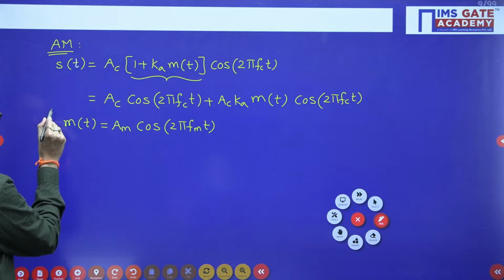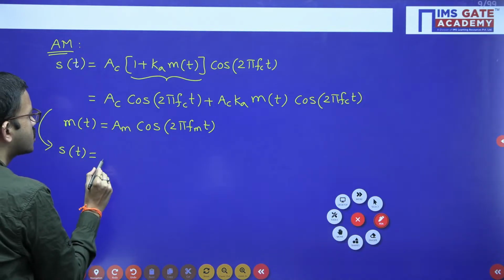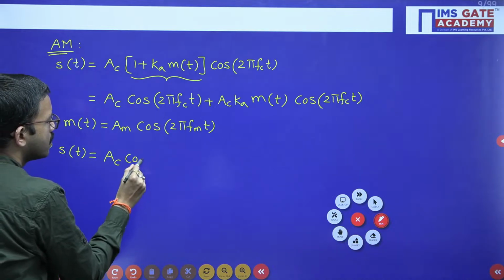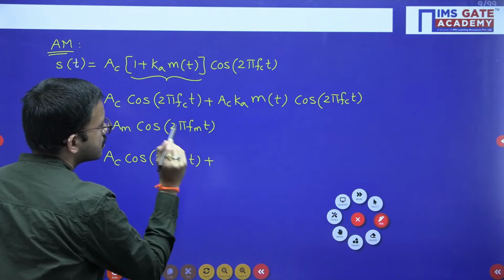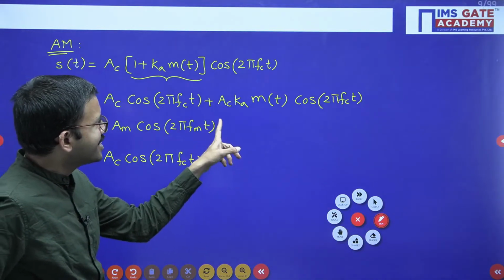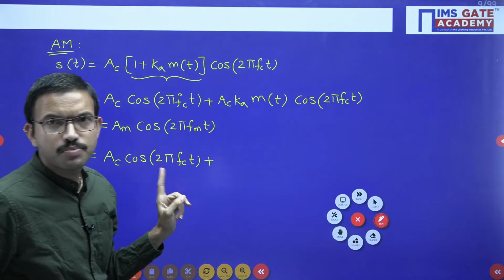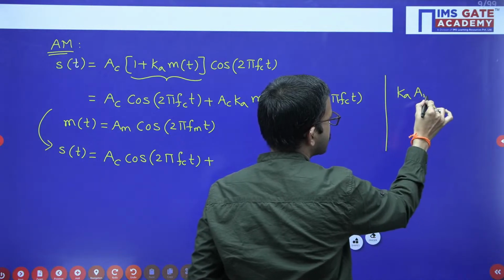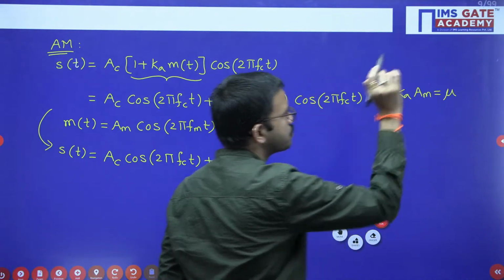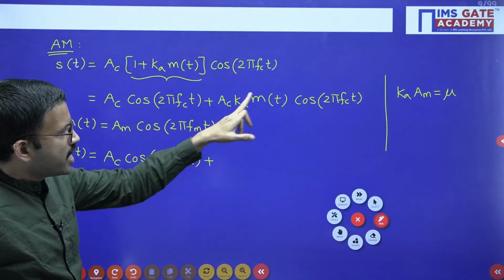So from there what you will get, s of t equal to, the first term you can copy as it is, Ac cos 2 pi fc t, plus you can observe here Ac Ka into Am. Ka into Am we can write as the modulation index mu.